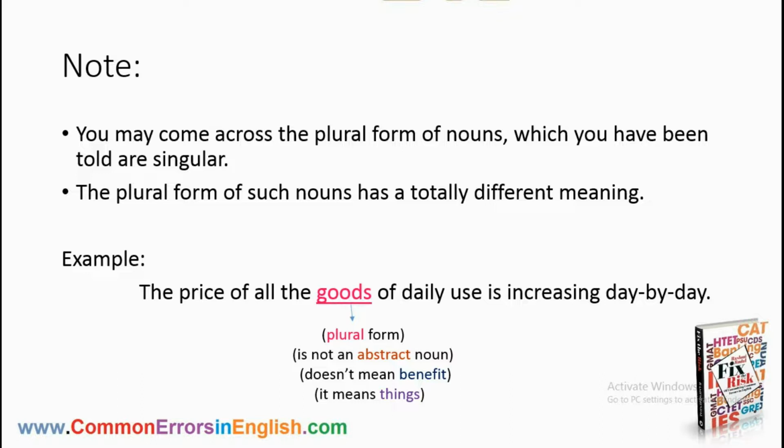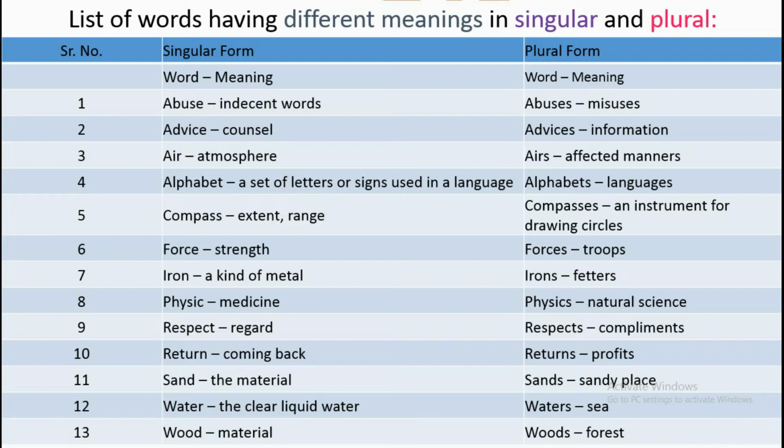The price of all the goods of daily use is increasing day by day. We have just learned that abstract nouns are always singular. Good is an abstract noun which means benefit, but here the plural form has been used, that is goods, because it is not an abstract noun here. It doesn't mean benefit here. Here it means things. That's why the plural form has been used, which is correct. Here is a list of words having different meanings in singular and plural.